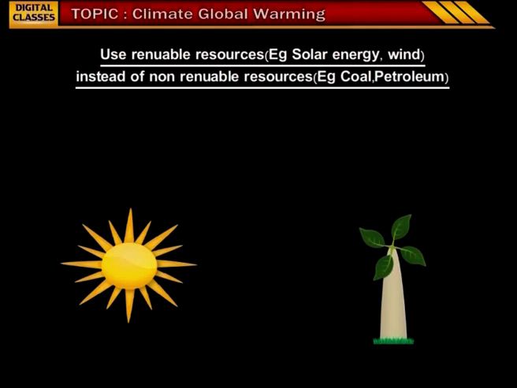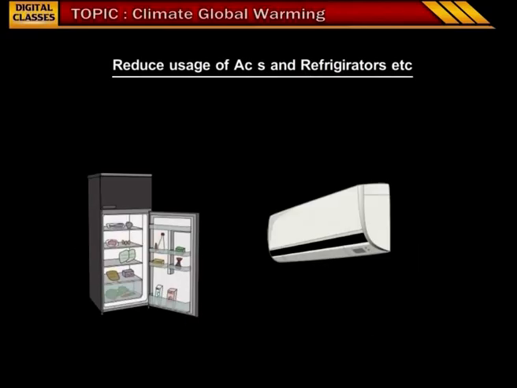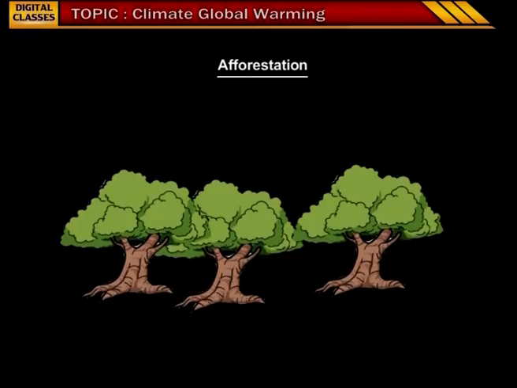The images here indicate use of solar energy and use of windmills to prevent global warming. Reduce use of air conditioners and refrigerators, etc. Afforestation, that is planting more trees and reducing deforestation, can also prevent global warming.